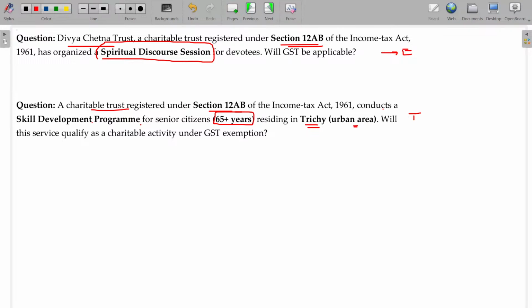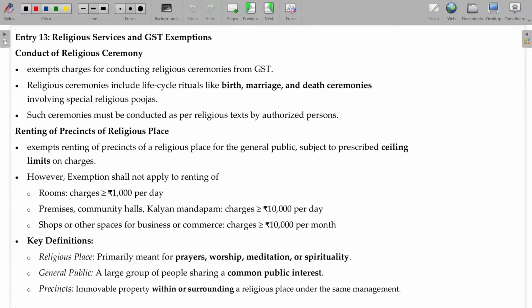Rural area should be. Don't just say yes, no, taxable, exempted. Don't write that. Write with the full details. To qualify for exemption, the age should be 65 plus. The second condition is that they should live in a rural area. First condition satisfied, second condition not satisfied. Hence, in this case, it is taxable. That's how you can answer it. First one is over.